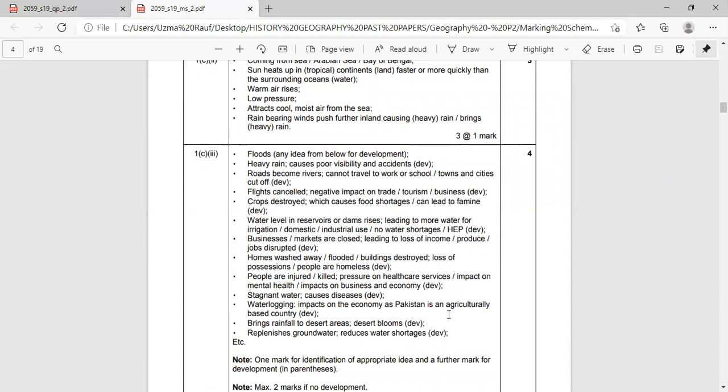Do you have any query regarding this? No. So have you written in your copy how you are developing your point? Or may I repeat? Have you written? Yes miss, okay. Right, please write in your copy.